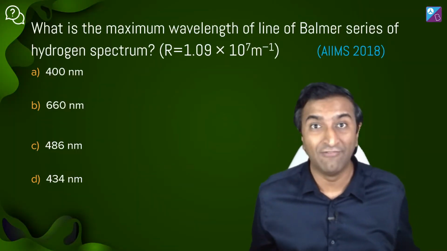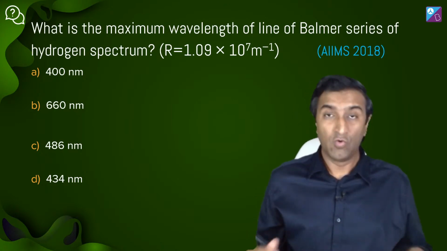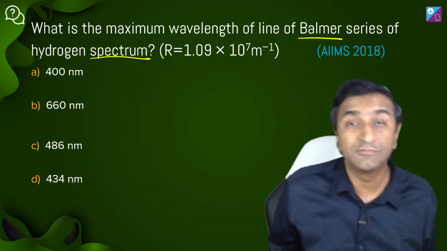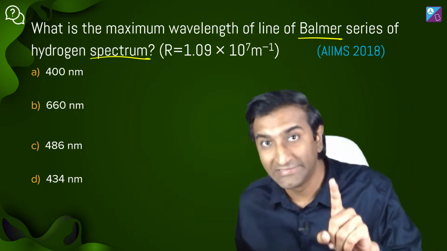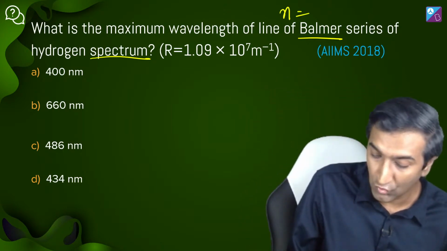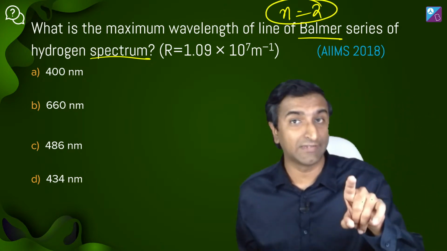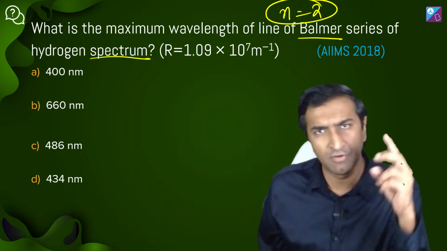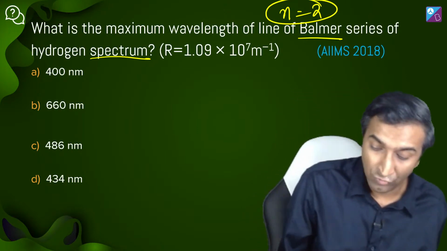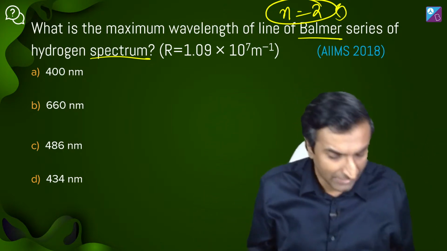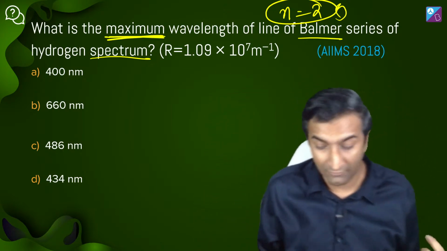What is the maximum wavelength? Badhiya sawal. What is the maximum wavelength of the Balmer series of hydrogen spectrum? Balmer series was n equal to 2. ये सवाल थोड़ा सा मुश्किल समझा जा सकता है. This could be a JEE Main question because you've got to do two things here. You have to know that Balmer series is n equal to 2, and then what is its maximum wavelength concept?